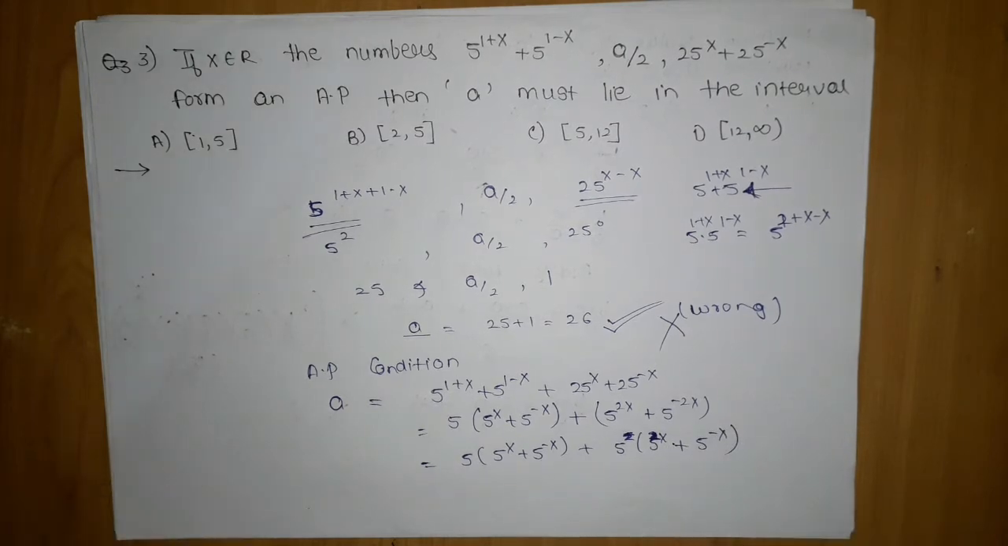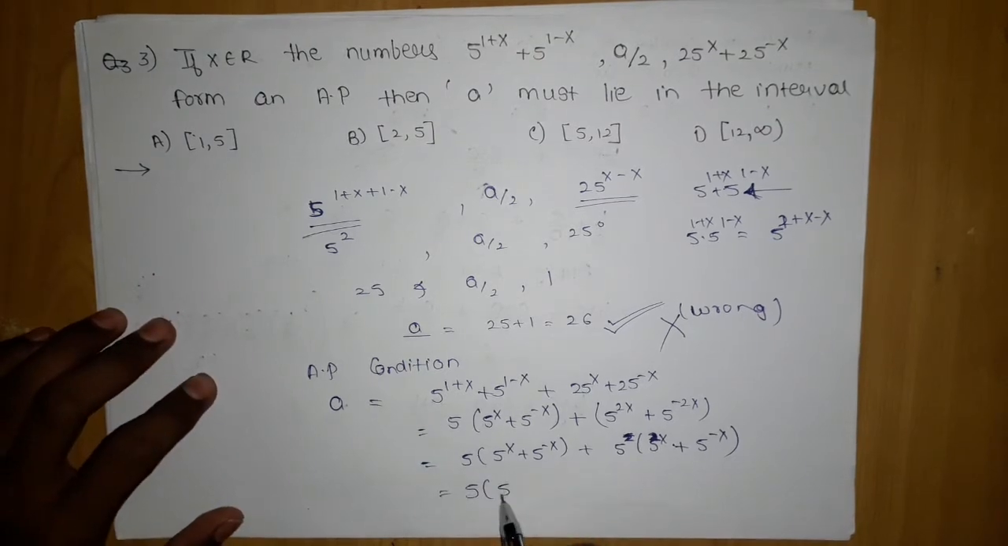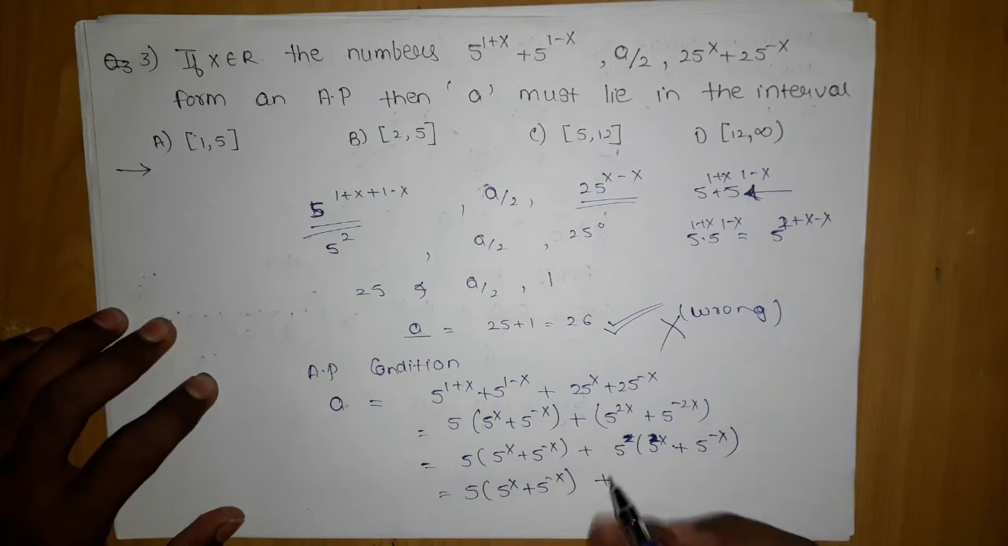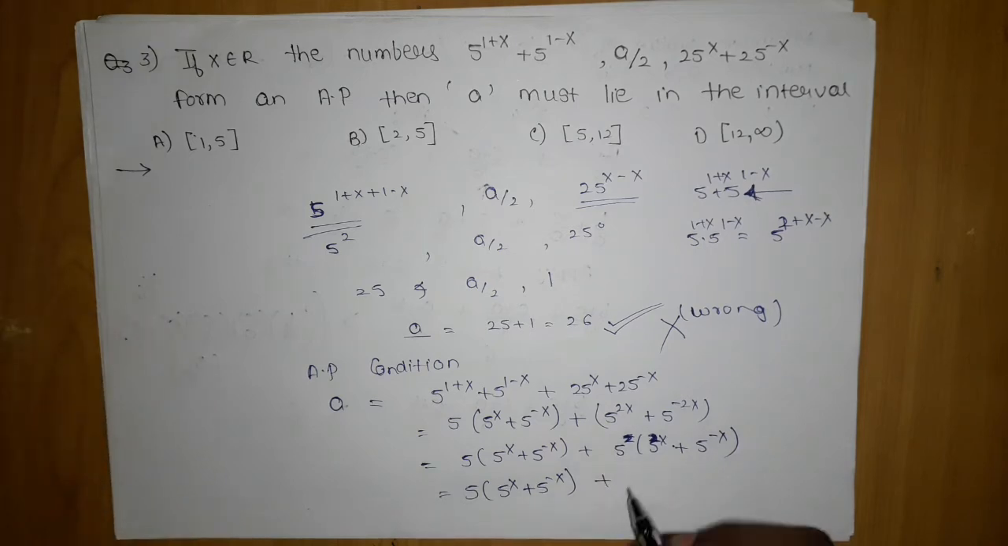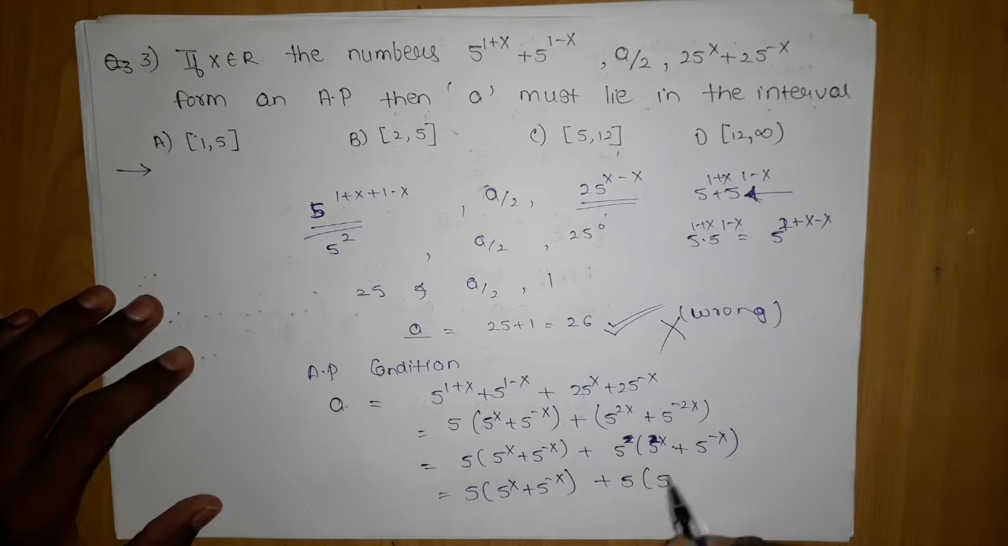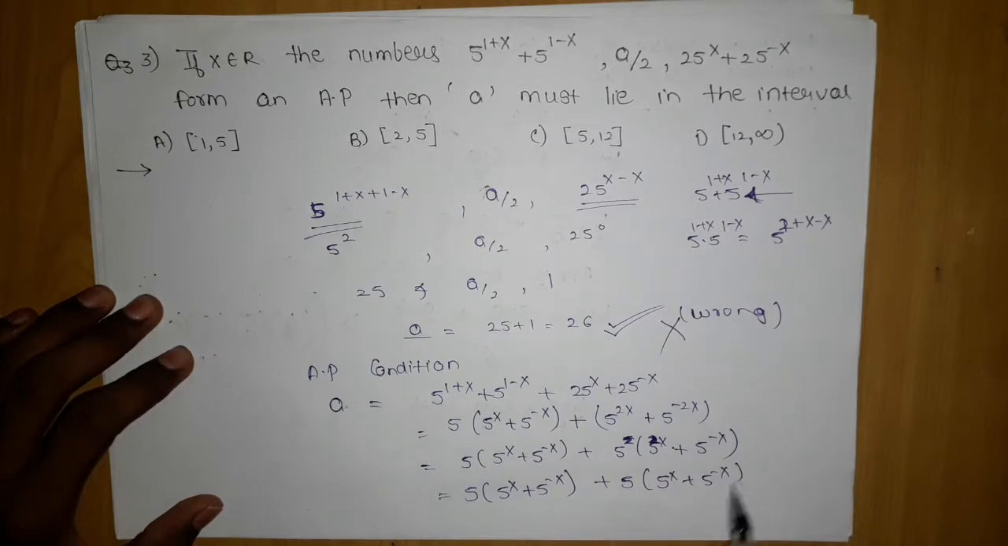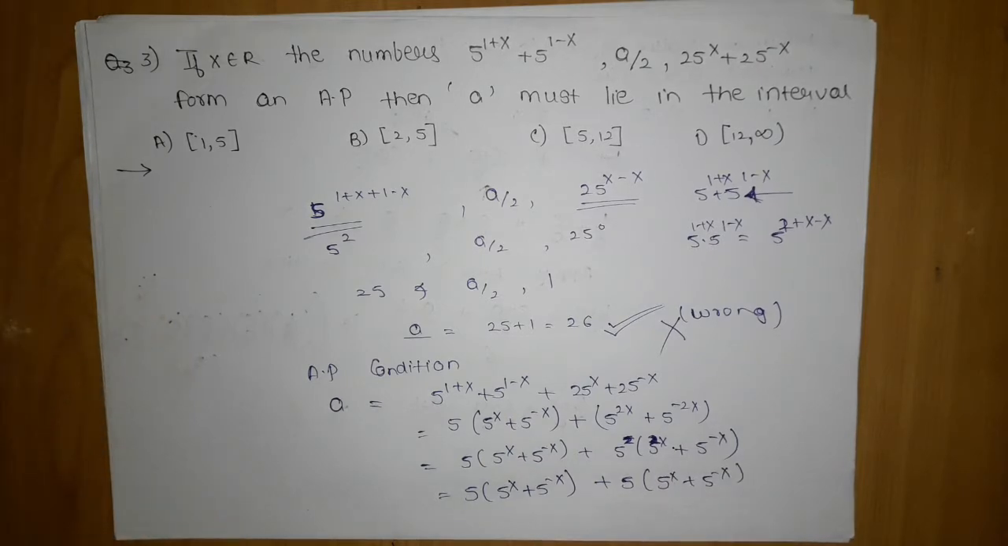Okay, let me write it again, otherwise you may be confused. 5^x + 5^(-x). I want to create the same bracket here, so I am giving a 5, which will give me 5^x + 5^(-x). Here is this stuff, and 5 we have taken common.